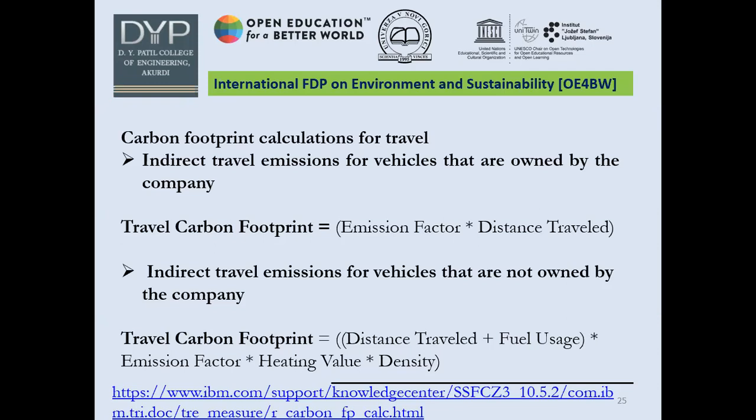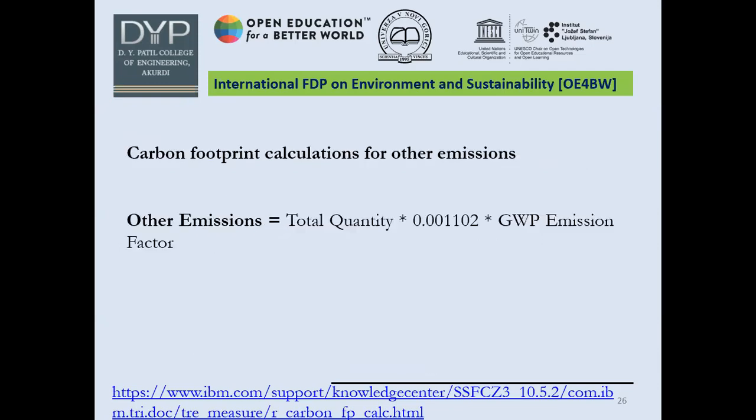So all these are contributing to the carbon footprint. And apart from traveling or energy emission, direct and indirect, there are other emissions as well. They can be calculated with the help of this IBM app, that is total quantity multiplied by 0.001102 multiplied by global warming potential emission factor. So this is the overall formula that can be used to calculate the carbon footprint using IBM's app.